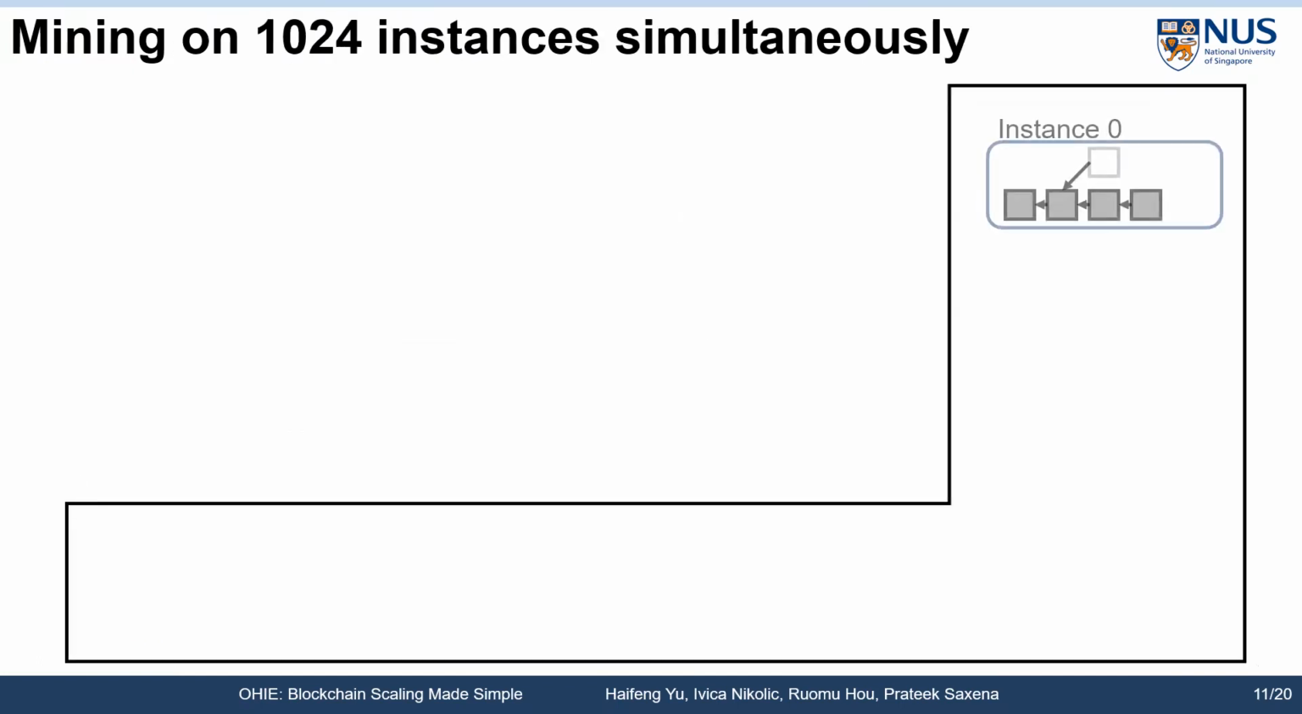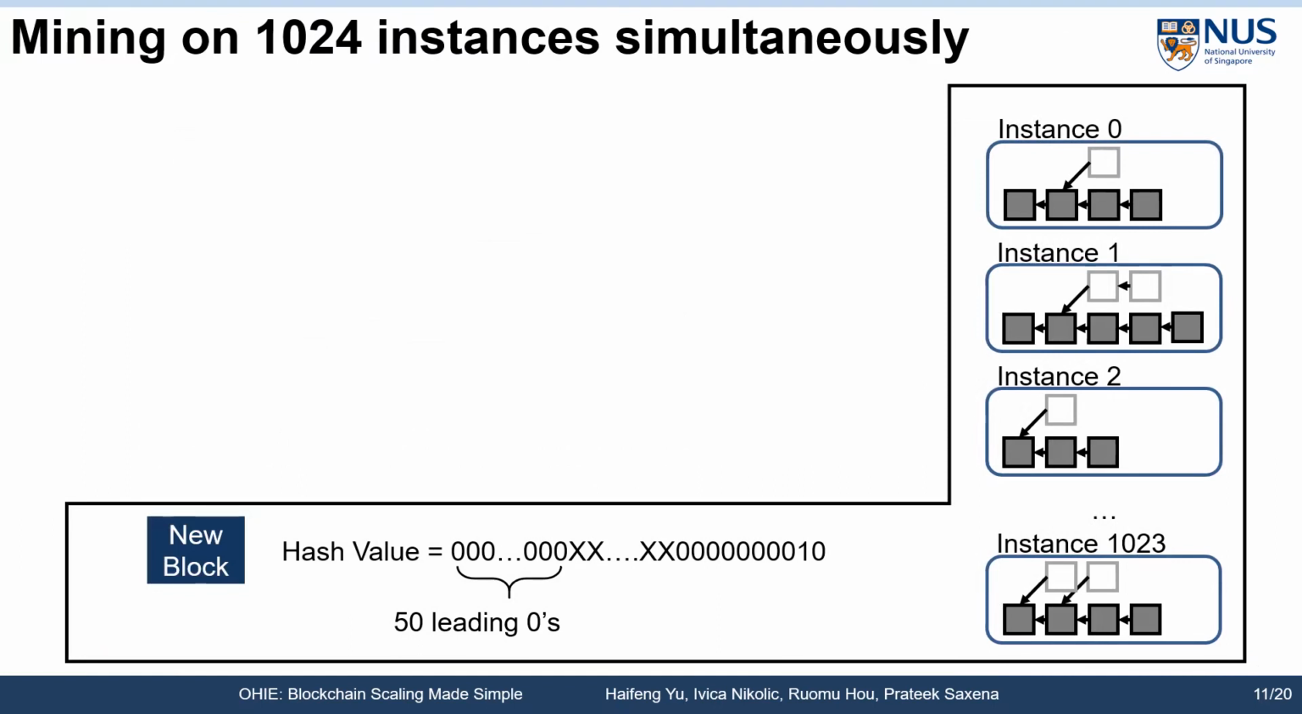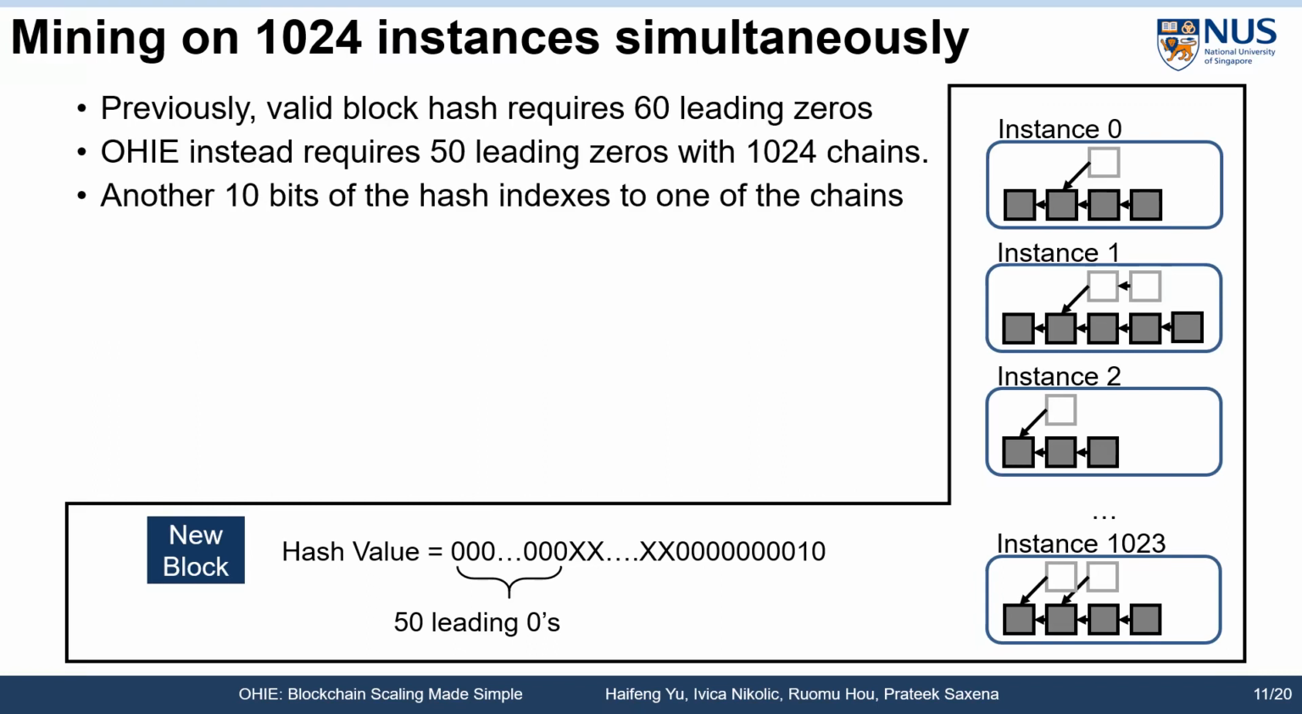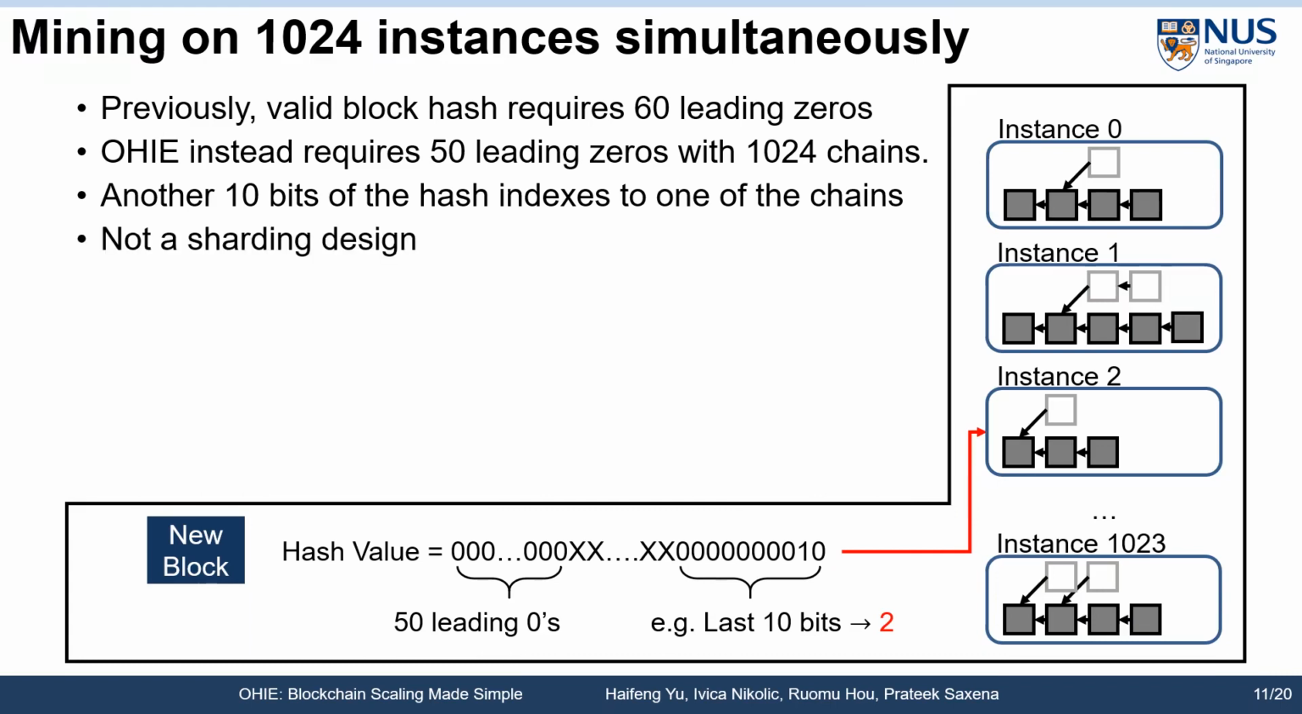Now let's see how OHIE can use 1024 such Nakamoto consensus instances in parallel. Previously in Nakamoto consensus, we require each block hash to have 60 leading zeros. Now in OHIE, with 1024 parallel chains, we only need each valid block to have 50 leading zeros. Another 10 bits of the block hash is used to assign the block to one of the 1024 chains. Note that our system is not a sharding scheme, as every single node is working on all 1024 chains at